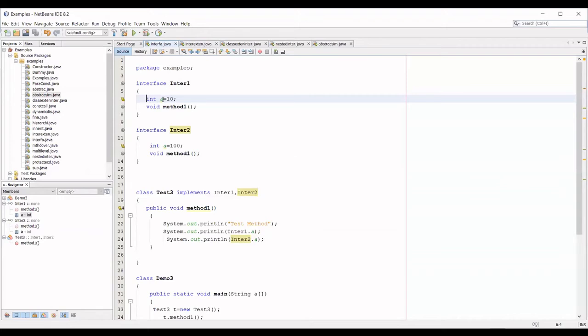If you have the same variable name inside two interfaces, and you try to call it in the implementation class, it will obviously throw an ambiguity error. How do you overcome that problem? Because the variable is by default static, you can access that particular variable using the name of the interface. So if you use the name of the interface, the ambiguity error will be avoided.